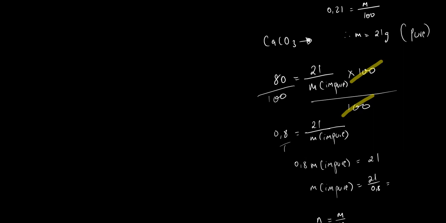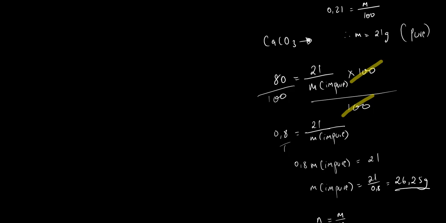26.25 grams. So that is it there. That is the impure sample. And as you can see, it is quite larger than the pure sample, because our pure sample was 21 grams, the impure is 26. That's how it works there. Then you get your 6 marks.